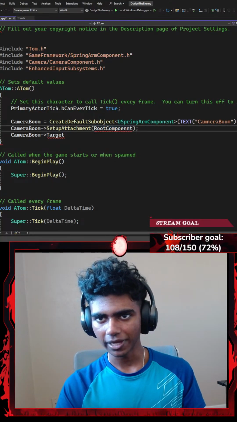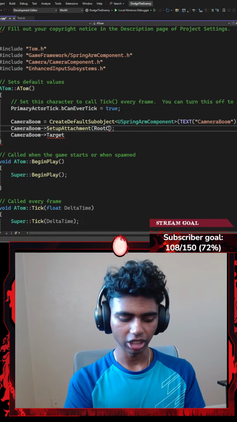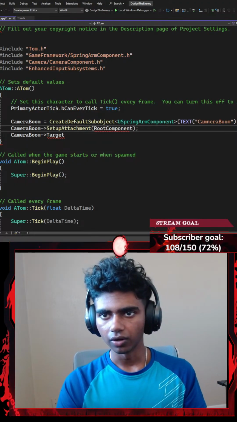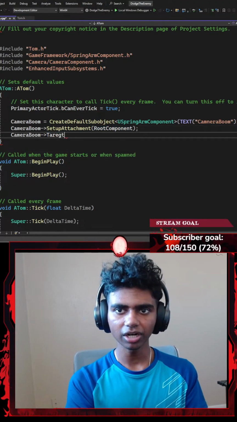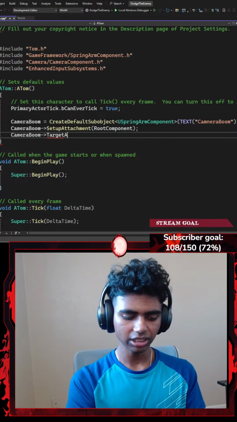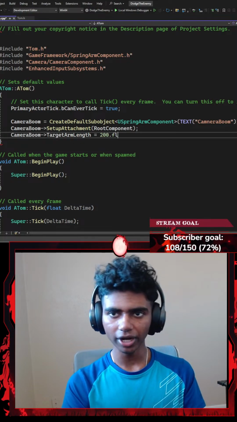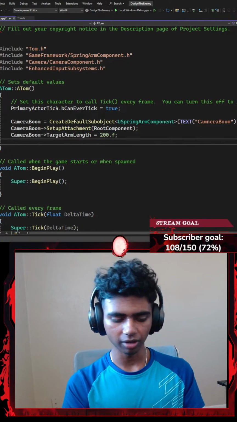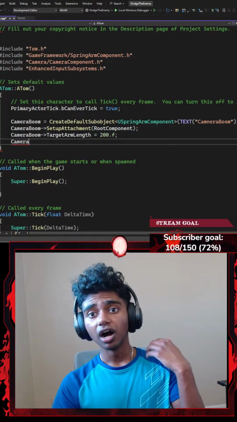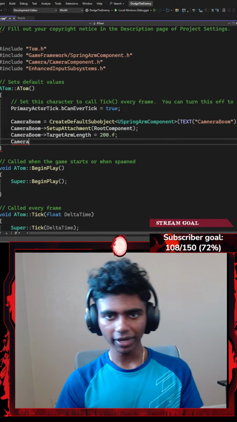Just after I fix my typo here, let's go with root component. Okay, and then this is going to be my target arm length, equal to something like 200.f, which means my target arm length is going to be 200 centimeters away from my character.